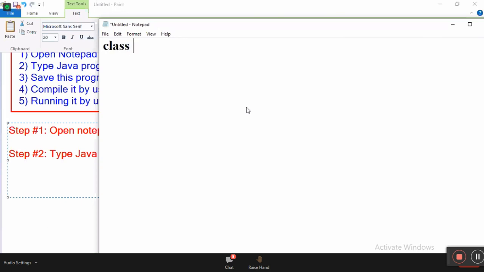Followed by the name. The name will be title case, right? Upper case, lower case combination. Every word's first letter is capital. FirstProgram, no space. FP capital letter, no space. In C language, the bracket is closed in the next line, but it is not C, it is Java. You have to close in the same line. Accepted? Check once.